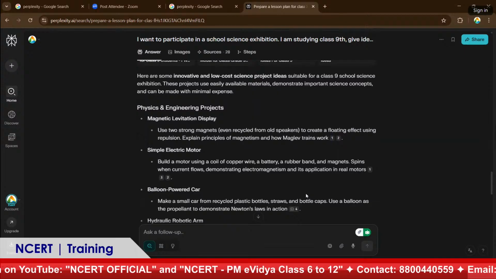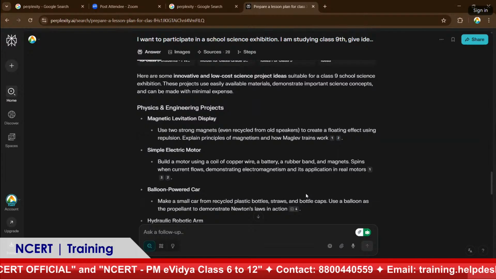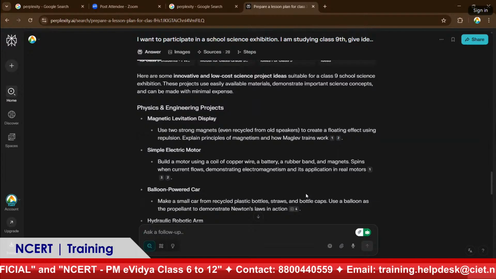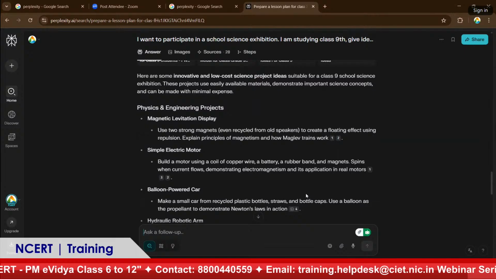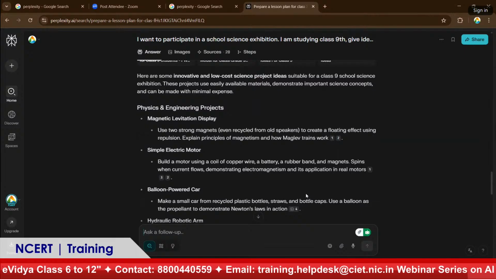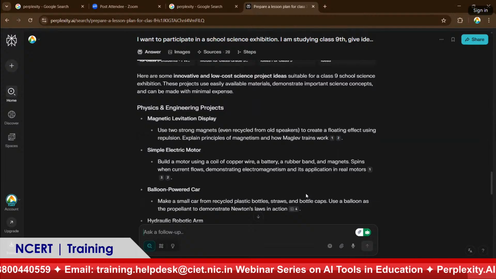And here, a magnetic levitation display. In that it gives a small description. Use 2 strong magnets, even recycled from old speakers, telling that there is no need of purchasing. Take them from old speakers to create a floating effect using repulsion, explaining the principles of magnetism and how a maglev train, the magnetic train, works.